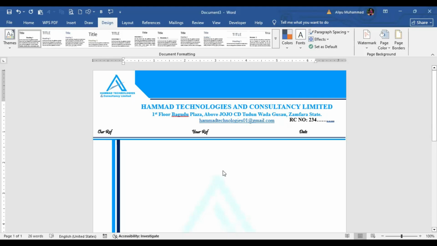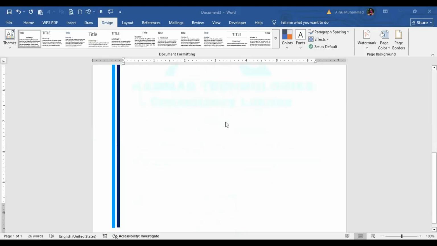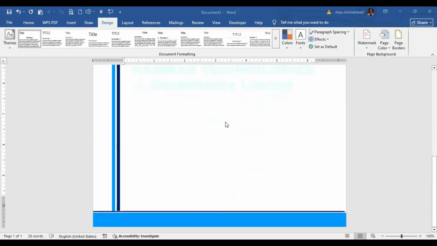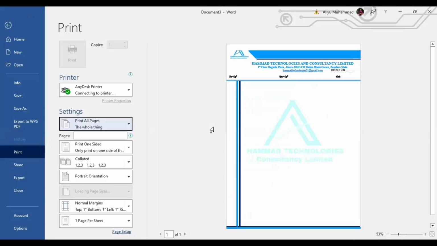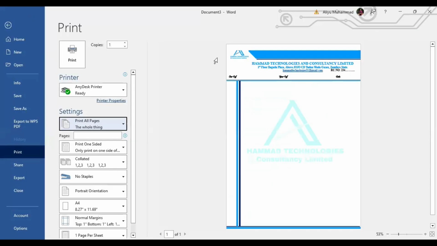So now let's preview it and see. So now this is how our letterhead will look like.